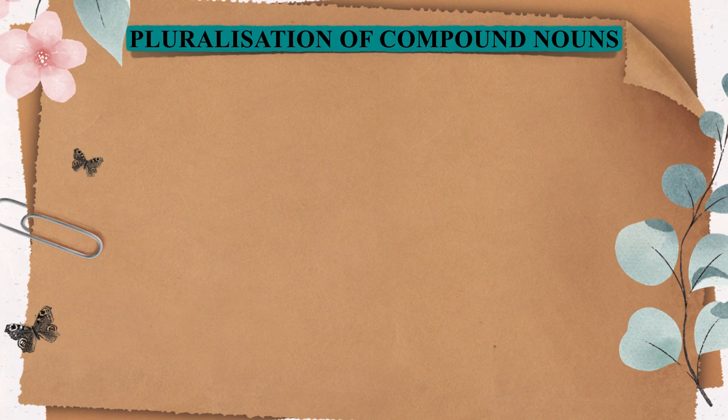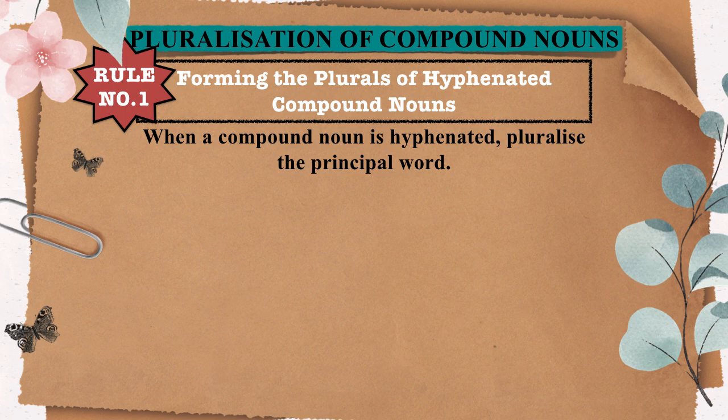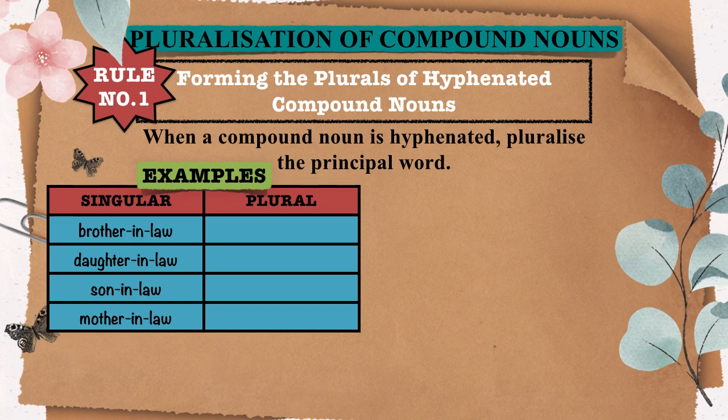Let's start with rule number 1, forming the plurals of hyphenated compound nouns. When a compound noun is hyphenated, pluralize the principal word. Now, let's illustrate this concept with some examples. Brother-in-law, brothers-in-law. The principal word brother is pluralized. Daughter-in-law, daughters-in-law. The main word daughter is pluralized.